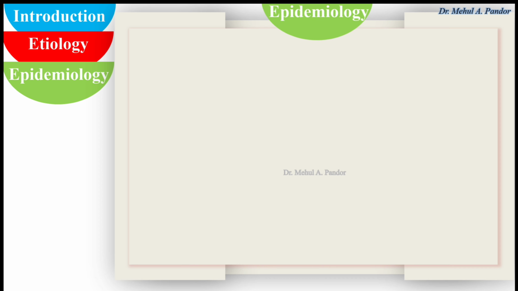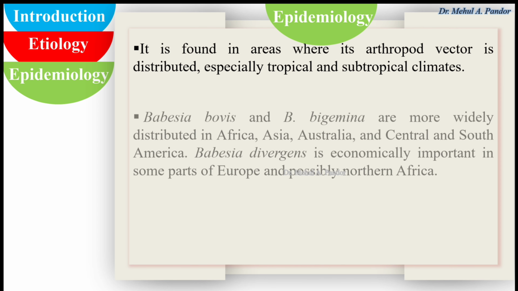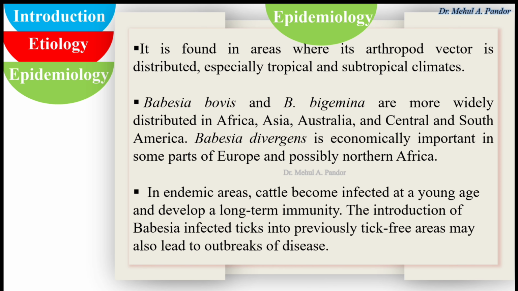If we look at its epidemiology, it is found in areas where its arthropod vector is distributed, especially tropical and subtropical climates. Babesia bovis and Babesia bigemina are more widely distributed in Africa, Asia, Australia, and Central and South America.